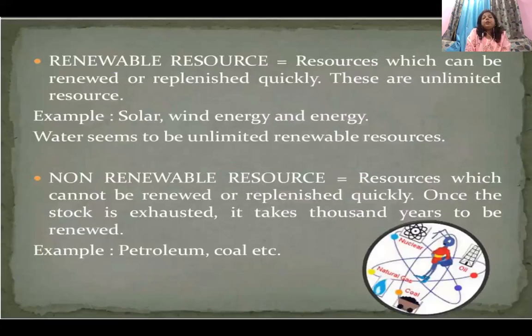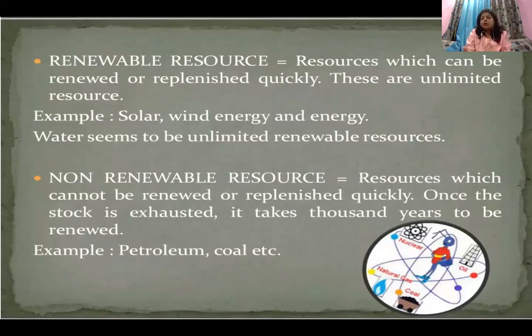Renewable and non-renewable resources. Okay, so what are renewable resources? Resources which can be renewed or replenished quickly. For example, solar and wind energy, etc. Water seems to be an unlimited renewable resource. So all the natural resources which you can see get replenished equally. You know that even if the water is finished, the rain comes and we get fresh water.